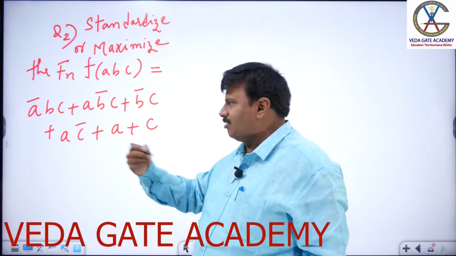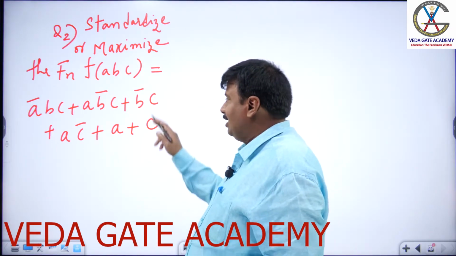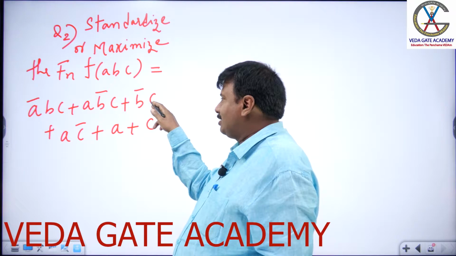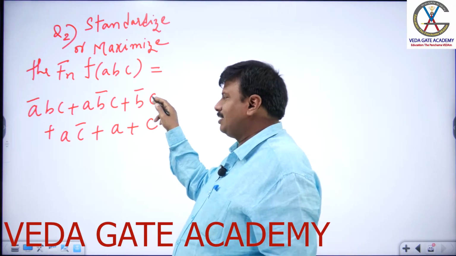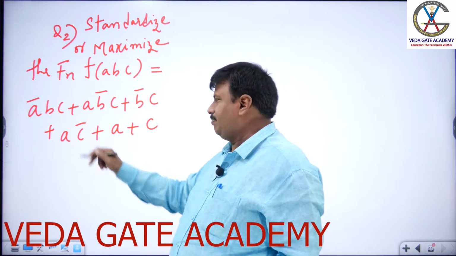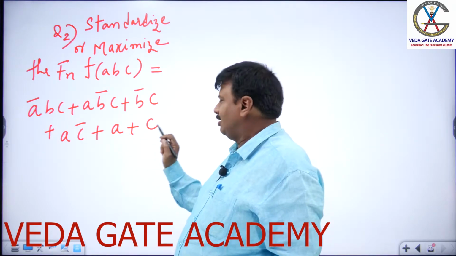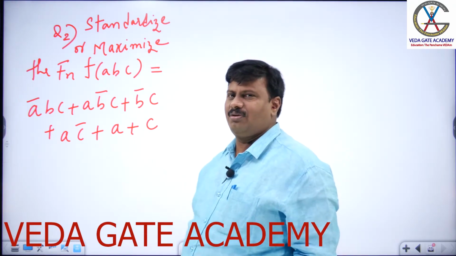Now we have to bring into that form. Example, here substitute A into 1 in the terms of A plus A bar, into 1 here, B plus B bar, like the previous model, how did we solve?